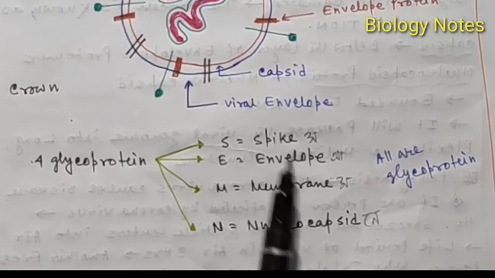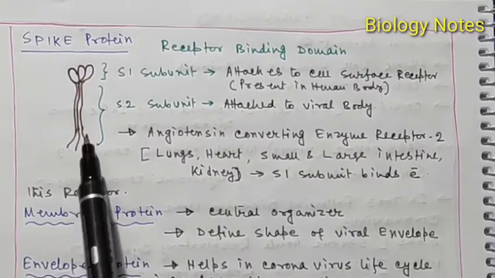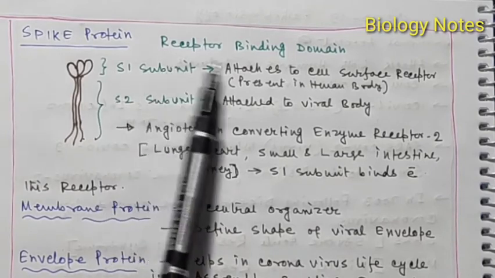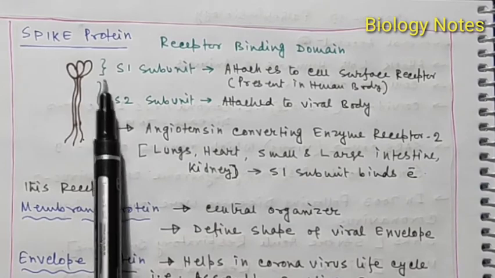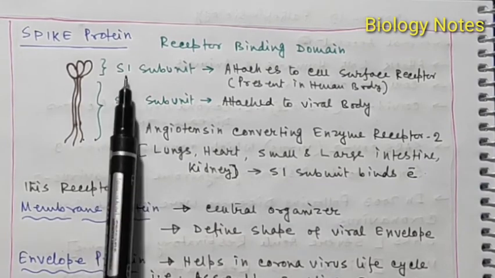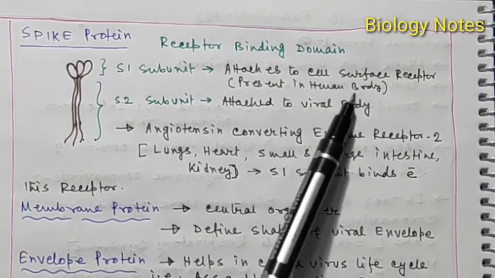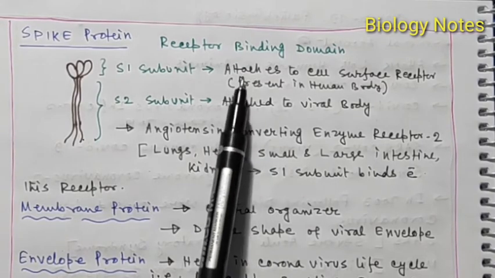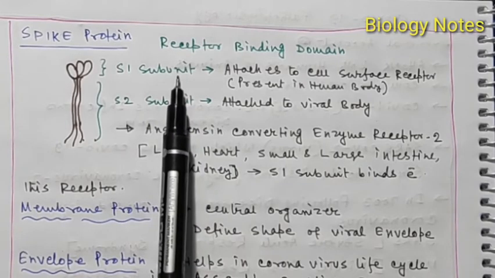Now we will discuss these different structures and their functions. The first one is the spike protein, which is very important and is known as the receptor binding protein. In this diagram you can see there are two subunits in the spike protein, the S1 subunit and the S2 subunit. The S1 subunit attaches to the cell surface receptor present in the human body. Actually, the virus lands in the human body with the help of this S1 subunit of the spike protein.